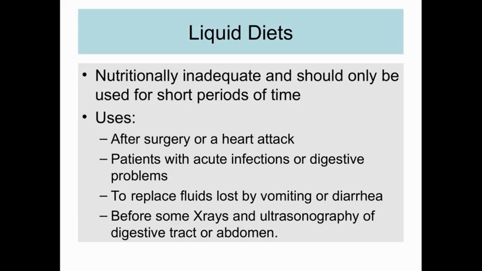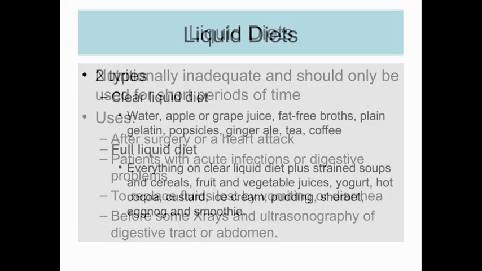And third is to replace fluid loss by vomiting or diarrhea. As we all know, during vomiting or diarrhea, lots of body fluid is lost. So we replace this loss by adding extra liquids in the diet of the patient. And lastly, before some x-rays of the digestive tract, or USG, which is also known as ultrasonography, we provide liquid diets to the patient.